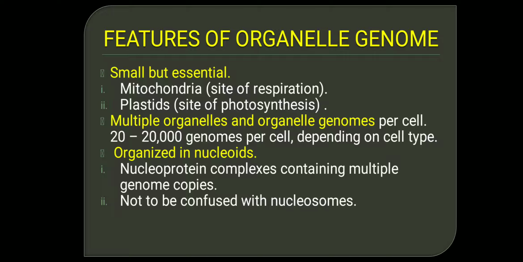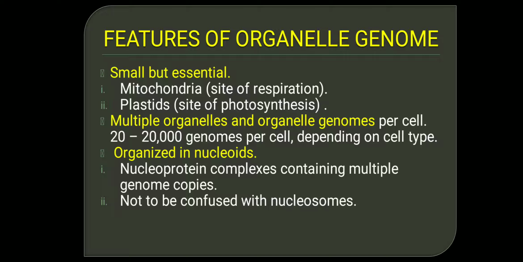Now, these genomes are present as a nucleoid inside the cell. Because the mitochondria was known to be a prokaryotic cell initially, the mitochondrial genome is a nucleoid. Remember, you should not get confused with nucleosomes. Nucleoids are structures without a membrane around them. The DNA is present without a membrane around it. If a membrane is present around the DNA, then we call that structure a nucleus. If the DNA is just randomly arranged in the cytoplasm, then we call it a nucleoid.